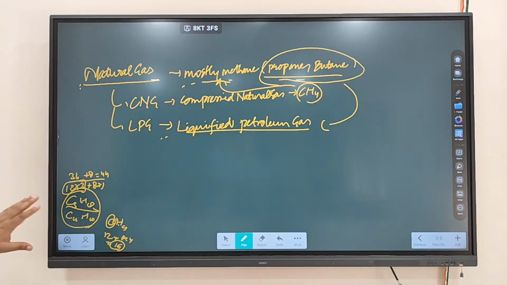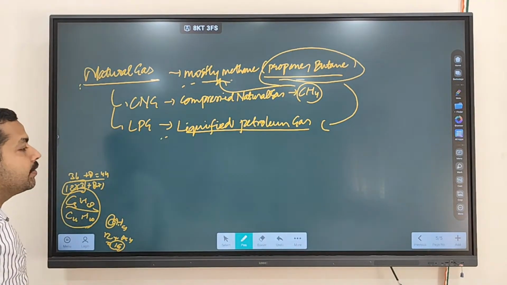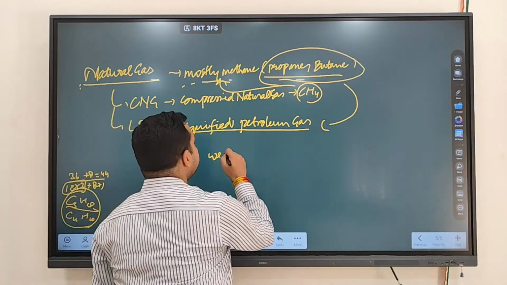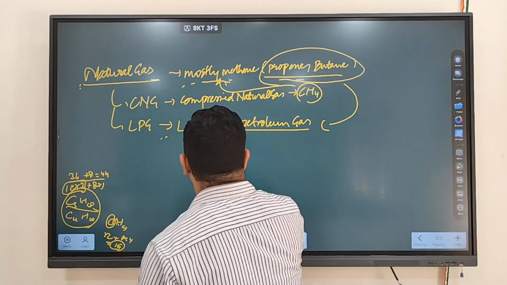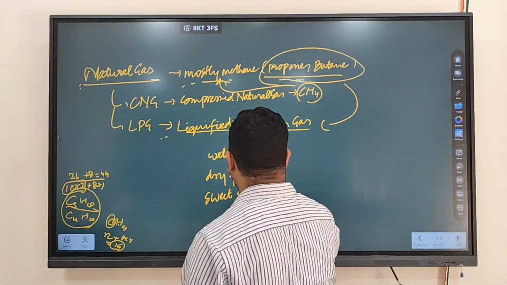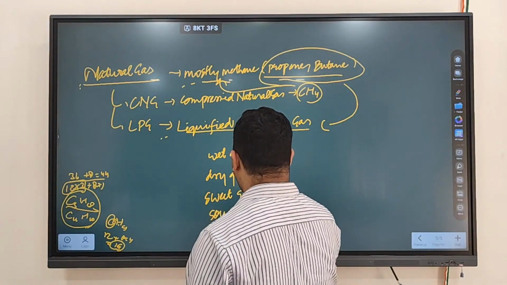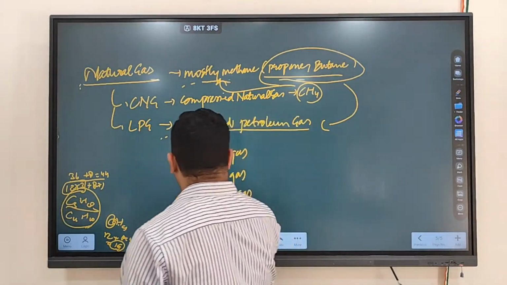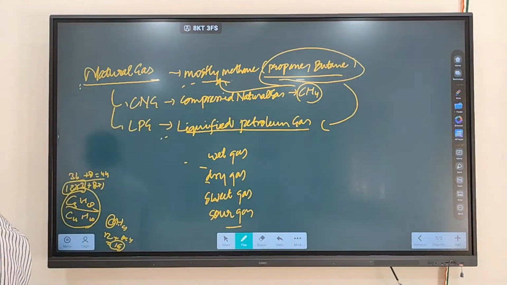So this is an important thing that you have to keep in mind with regard to CNG as well as LPG. Clear? Now there are various terms that are also used, called wet gas, dry gas, sweet gas, and sour gas. So there are different types of gases called wet gas, dry gas, sweet gas, as well as sour gas.